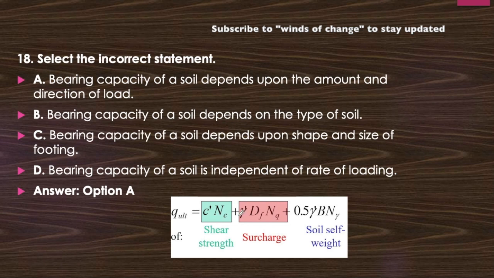In this, the first term is for the shear strength for the cohesive soil. This is because of the surcharge, and this is soil self weight. These three are the terms which are defining the bearing capacity of the soil. So it does not contain any direction of the load or amount of the load that is applied on the soil. Okay, so got the concept here.